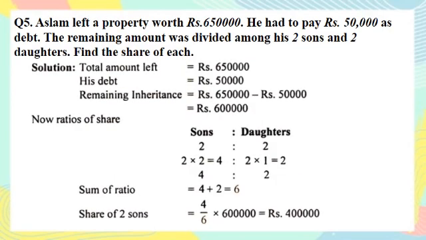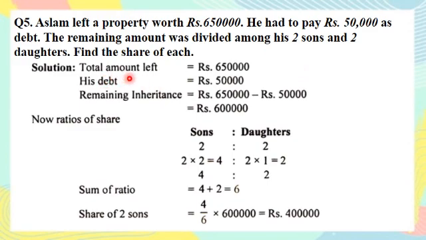Okay, now we are moving to question number 5. Aslam left a property worth rupees 6 lakh and 50,000. He had to pay rupees 50,000 as debt. The remaining amount was divided among his two sons and two daughters. Find the share of each. Okay, as you know, in this question we have to just pay the debt first of all, and after that distribute the remaining amount among his children. There is no funeral expense and no share of widow.